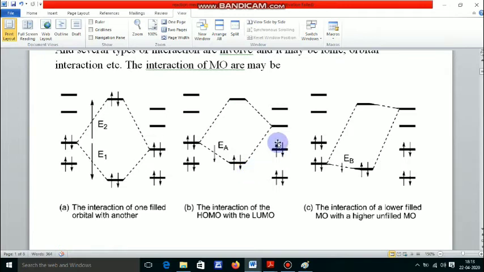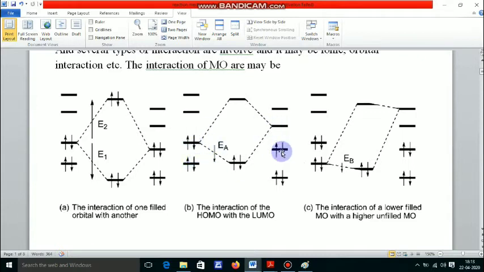Okay, but here we consider only HOMO and LUMO. That means this is HOMO and this is LUMO. You already know, HOMO means highest energy occupied molecular orbital and LUMO means lowest unoccupied molecular orbital.